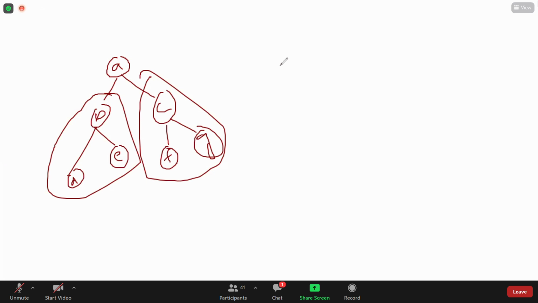Next, suppose all the nodes occupy only the left hand side, or either only the right hand side, either like this or like this.